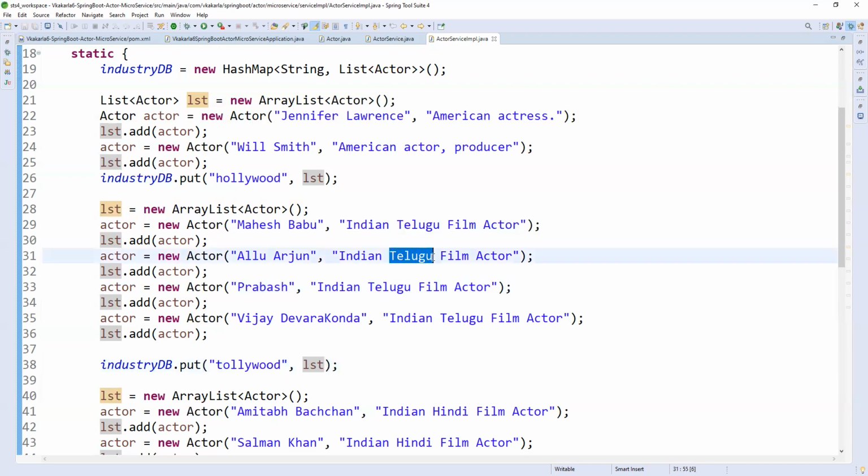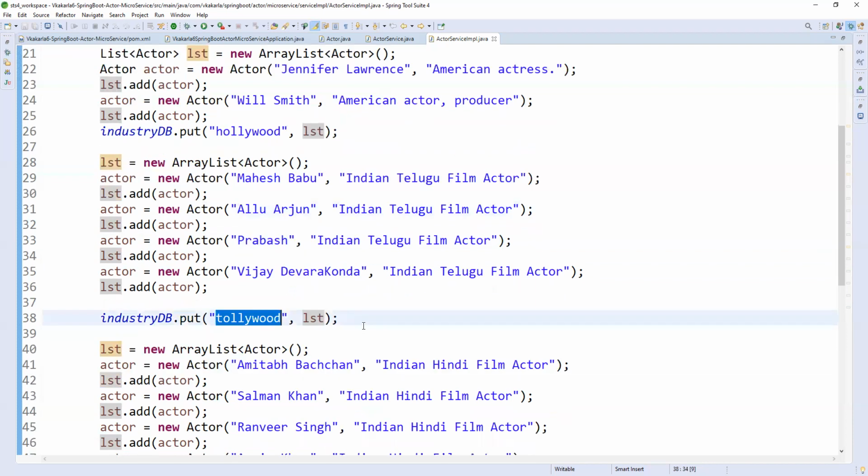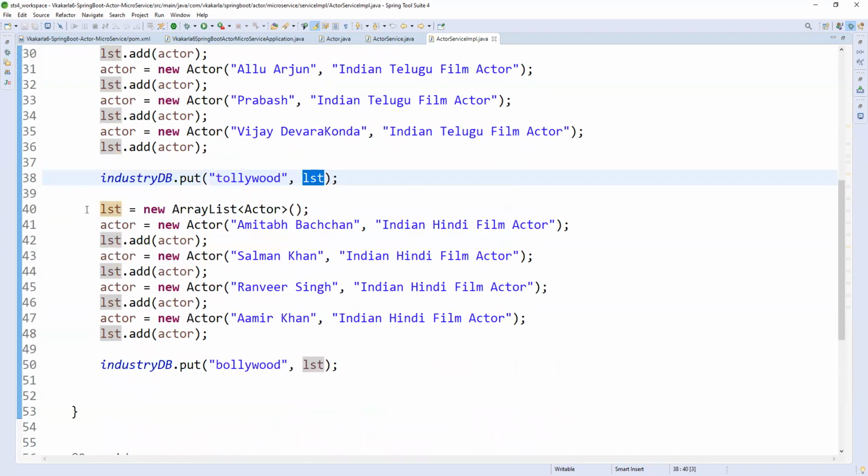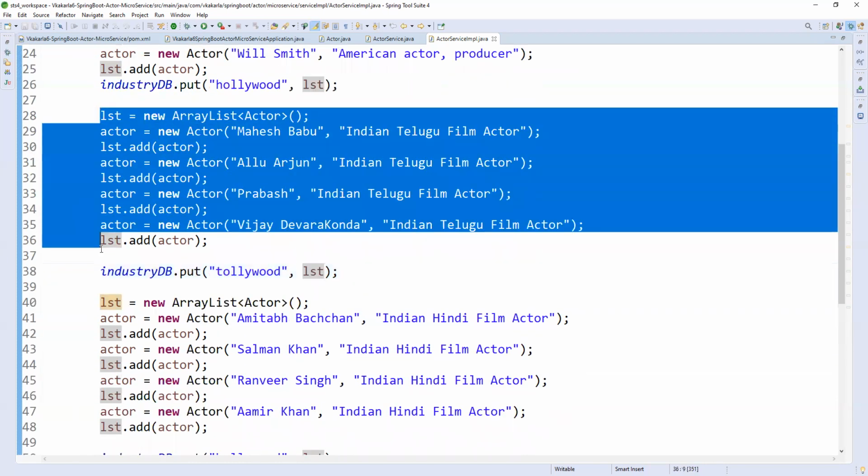That is the reason we call it Tollywood. So these are the list of Telugu film industry actors. Okay, fine. Now one more industry.